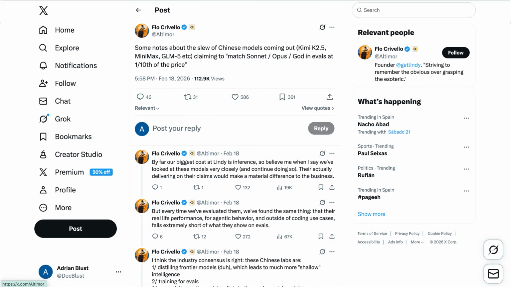That, I think, is a lesson that is relevant not just for Chinese labs, but also whenever you see a new Western model as well that has high benchmarks. Ultimately, you've got to just dive in and test these things out for yourself.